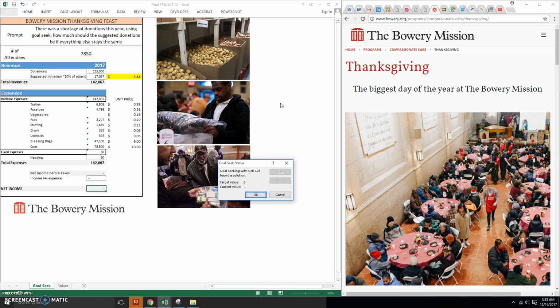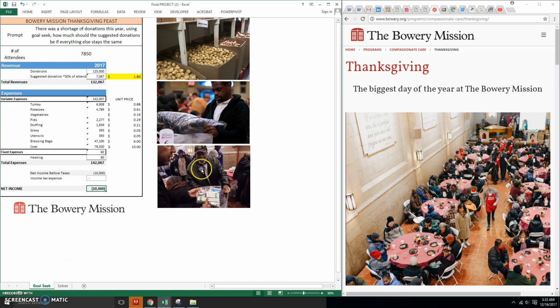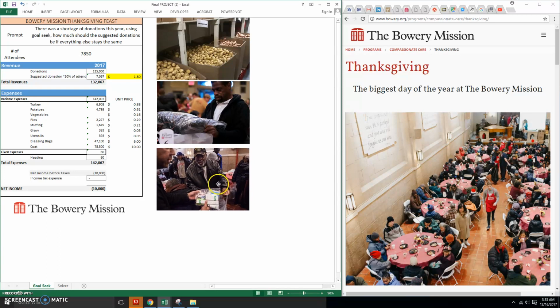So thankfully, the Bowery Mission did not have to charge people that much money. But this just goes to show how important it is to fundraise properly and plan effectively ahead in order to make sure that we do not need to charge these people any more than they deserve here during the holidays.